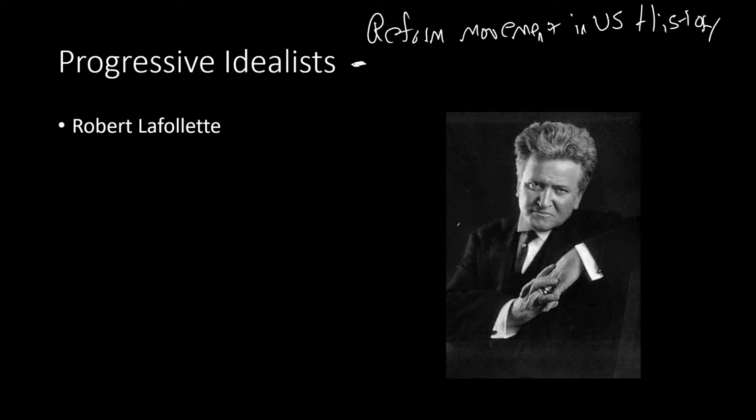An idealist is someone who has very high ideas and beliefs and things that they want to change. So these progressive idealists were reformers who had these really, really lofty ideas about how they wanted to change the United States. And so these two main guys that we're going to talk about are really, really important. And they're not just idealists, meaning they only had ideas. They were actually successful. So the first one is Robert La Follette.